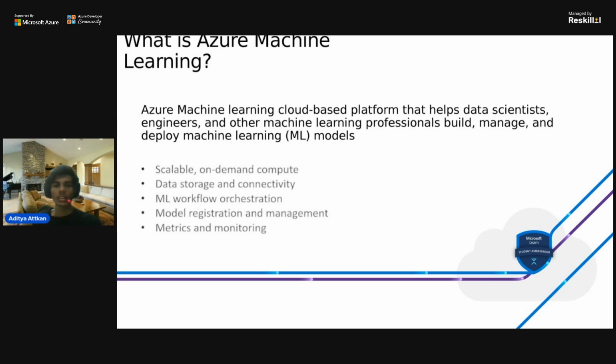And we have data storage and connectivity. We get Azure Blob Storage and some connectivity, and we have ML workflow orchestration, model registration and management, metrics, and monitoring. So there are a bunch of things that Azure provides us in the field of machine learning as a service to build machine learning models on the cloud platform itself. Building machine learning models on the cloud platform is an advanced, creative, and curious thing.